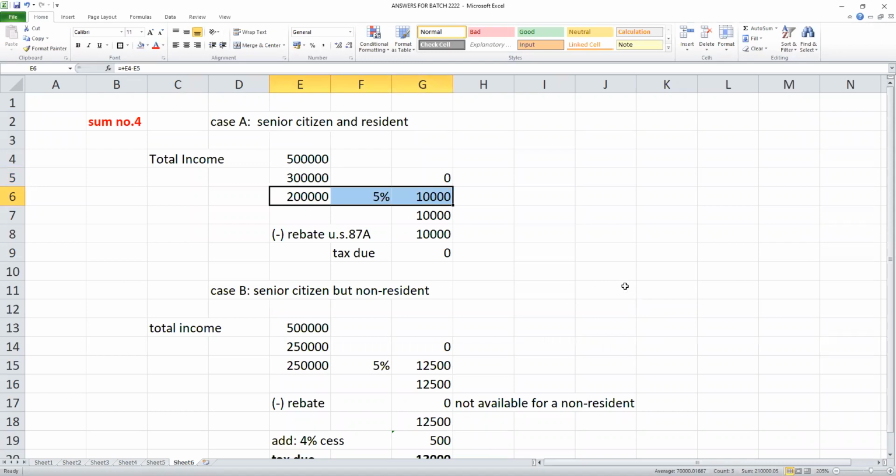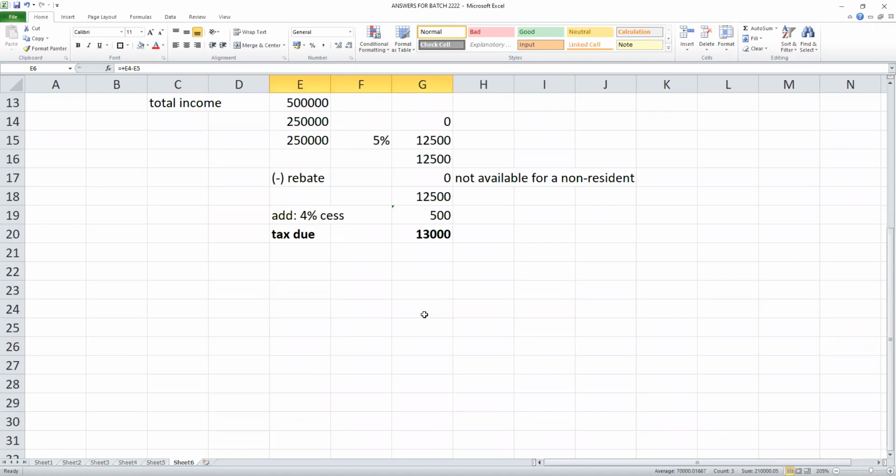Next. Sir, is the exemption for super senior citizens only for residents? Yes. Okay sir, thank you sir.